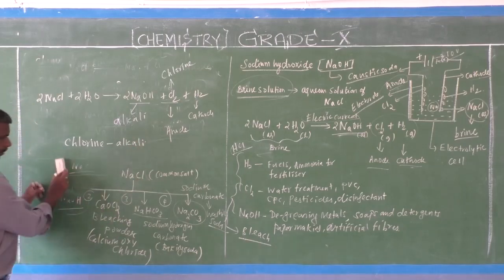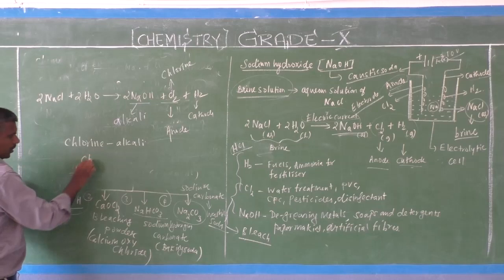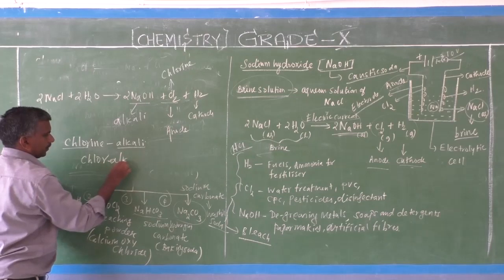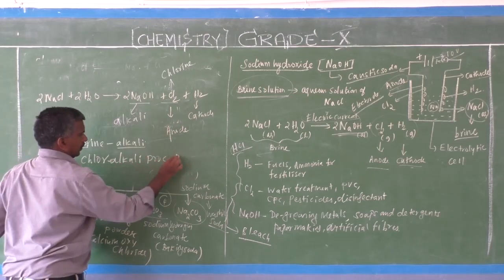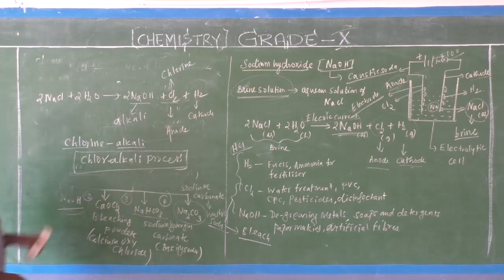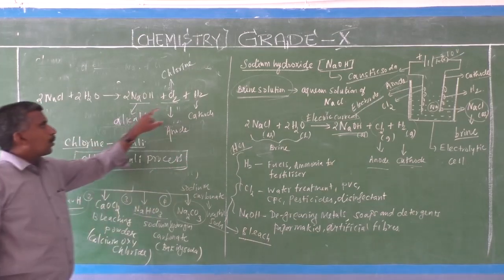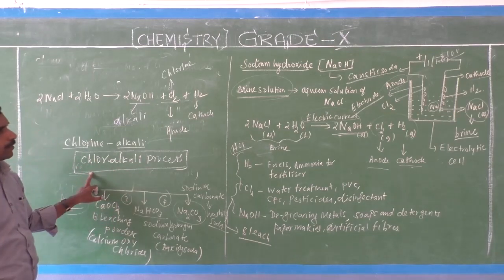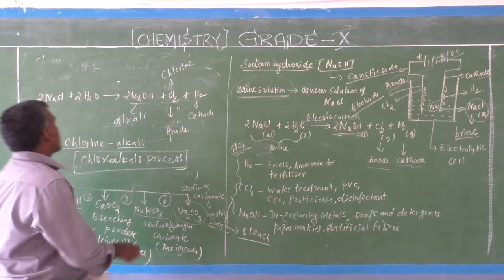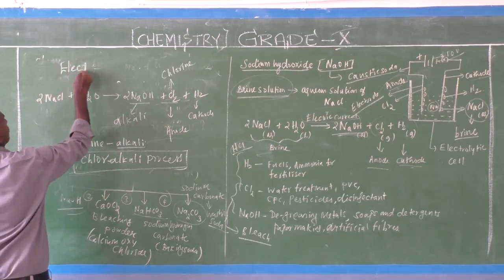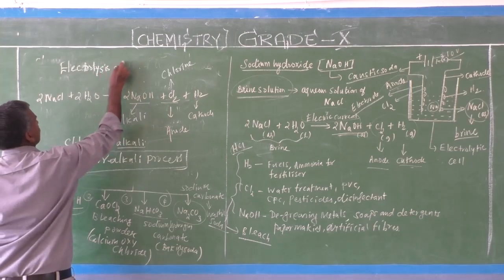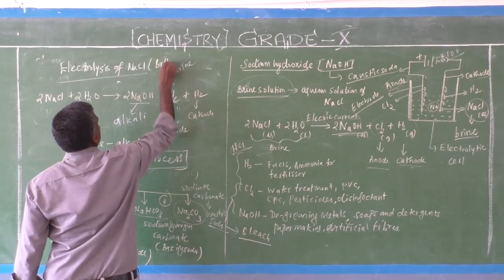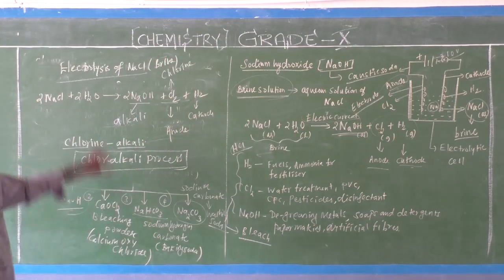This process is called the chloro-alkali process, because chlorine and alkali are formed. So the overall process is the electrolysis of sodium chloride, that is, electrolysis of brine solution.